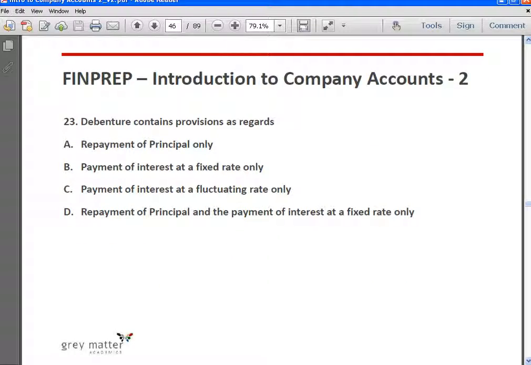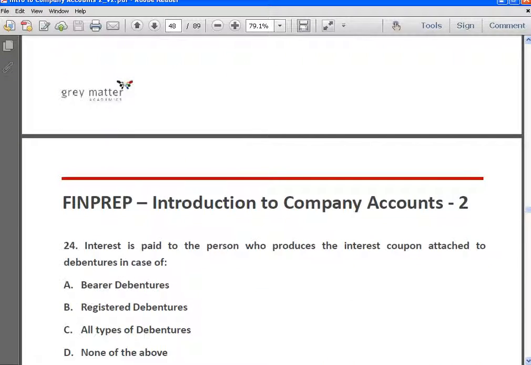Okay. Next we come to questions on debentures. A debenture contains provisions regarding: repayment of principal only, payment of interest at a fixed rate only, payment of interest at a fluctuating rate only, or repayment of principal and payment of interest at a fixed rate. A debenture is basically an instrument that contains an acknowledgement by the company to the debenture holder to repay principal and pay interest at a fixed rate. So the answer is D.